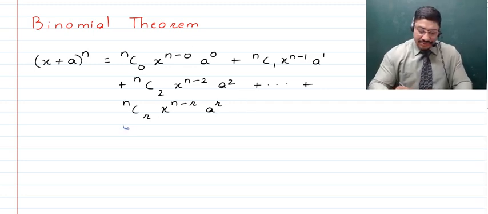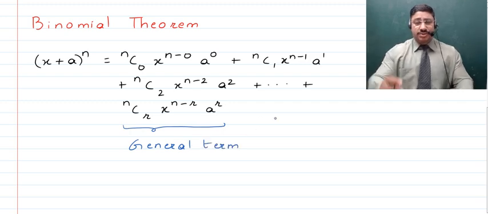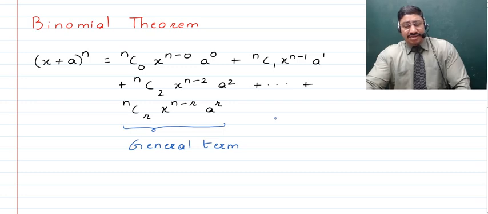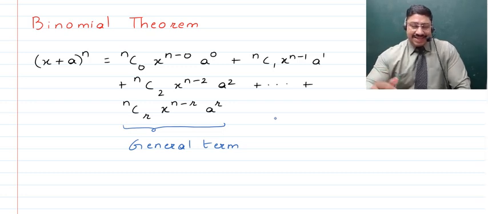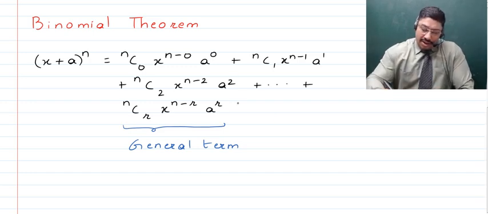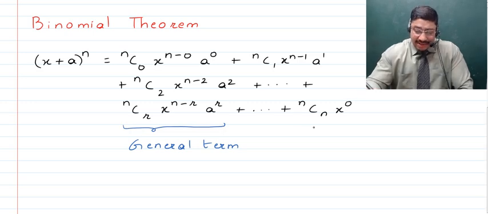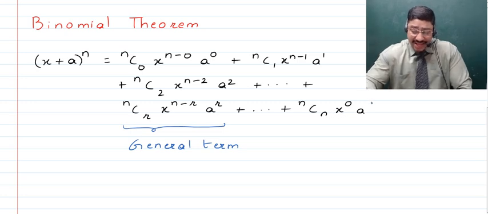This is something you should remember, because in times to come there are questions in finding the general term, or a specific term which can be found from the general term. Like if you're asked the 10th term or the 13th term, obviously this becomes a formula. After this we continue up to the last term, which is nCn times x raised to the power 0, times a, the second term, raised to the power n.